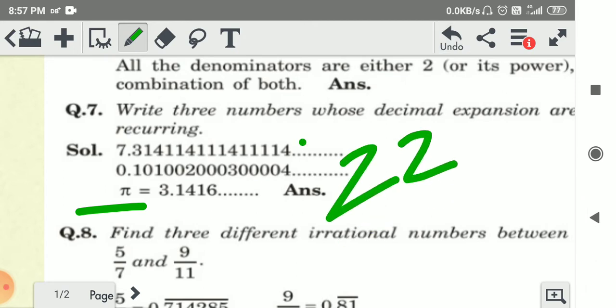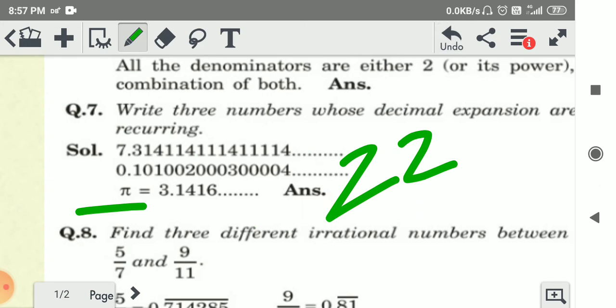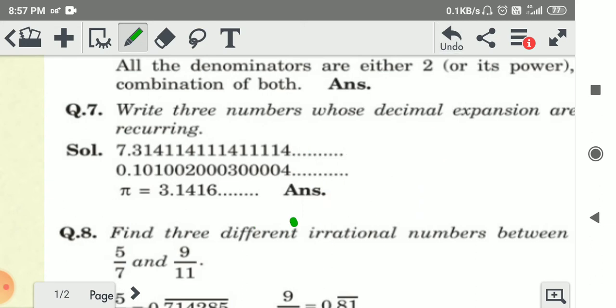And example second, pi is also an irrational number and non-terminating, because when we divide 22 by 7, we get 3.1416 dash, to continue. These numbers will not end, and here we don't get any remainder.